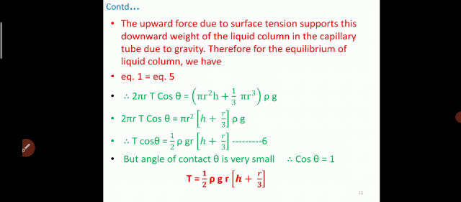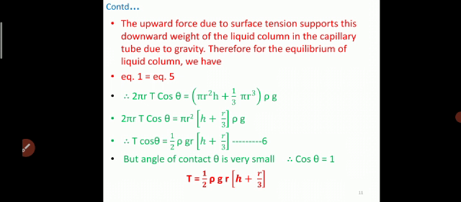Then the upward force due to surface tension supports this downward weight of the liquid column in the capillary tube due to gravity. Therefore, for the equilibrium of the liquid column, we have equation 1 equal to equation 5. Equation 1 is the force due to surface tension, that is 2 pi r T cos theta, and equation 5 is the weight of the liquid column, W is equal to m into g.